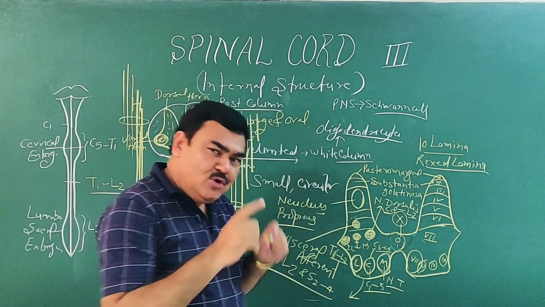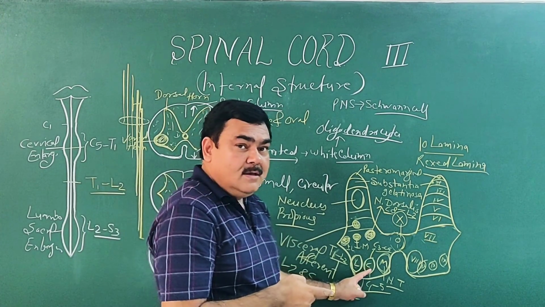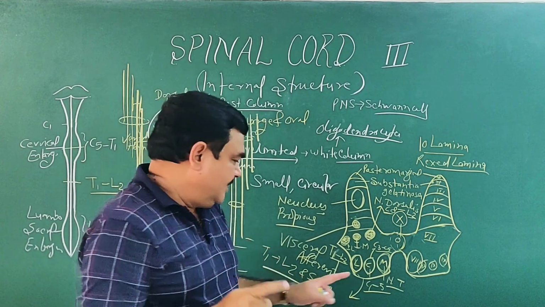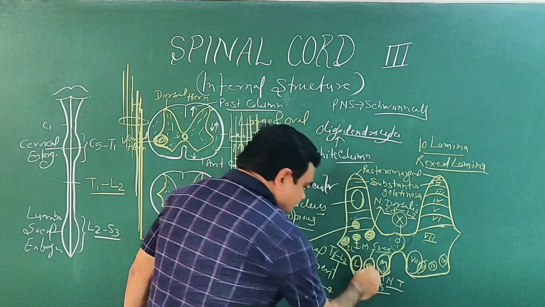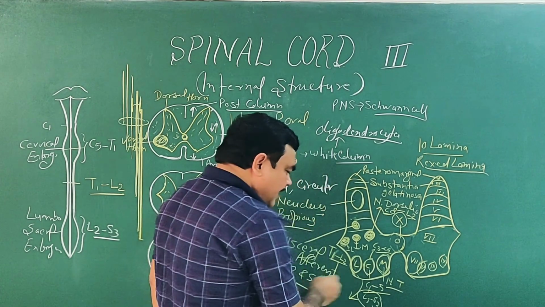And the lumbosacral nucleus is also present, extending from L2 to S3, but its function is not clear.